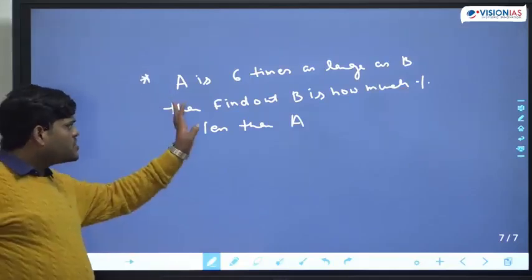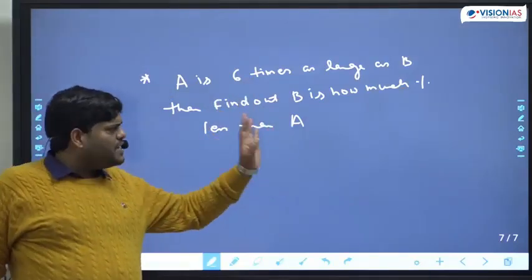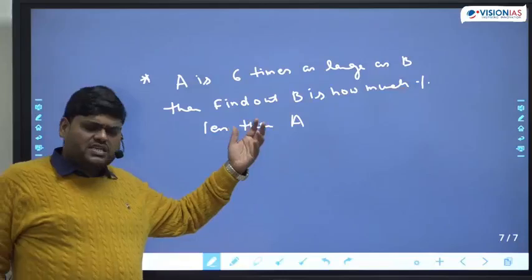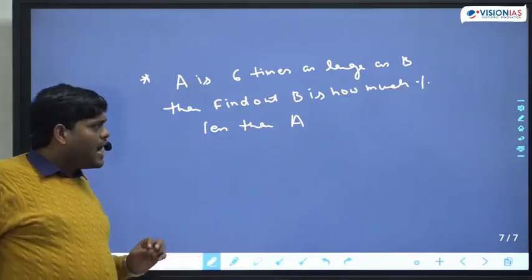Question is A is 6 times as large as B. Then find out B is how much percent less than A. This is the first part.